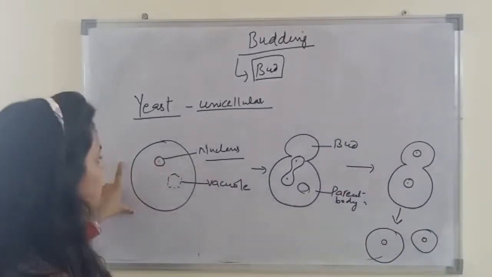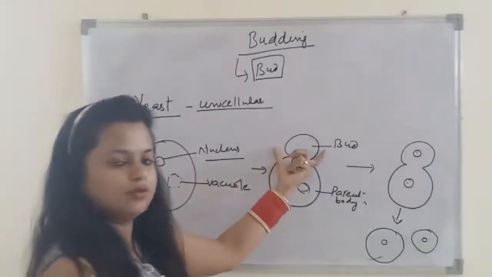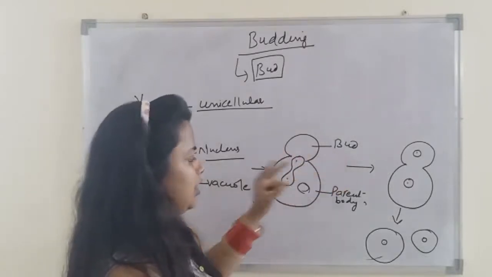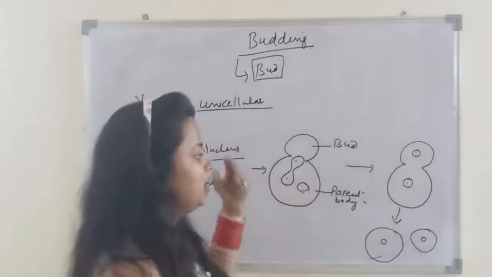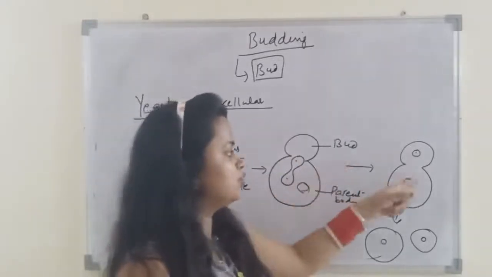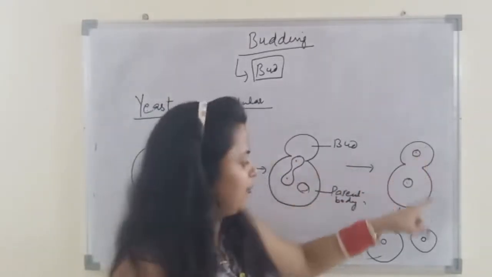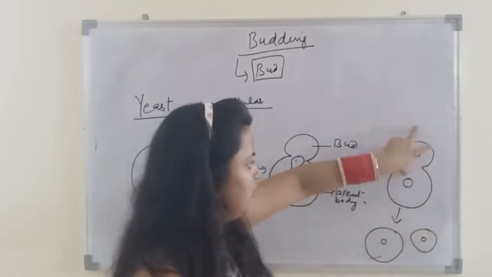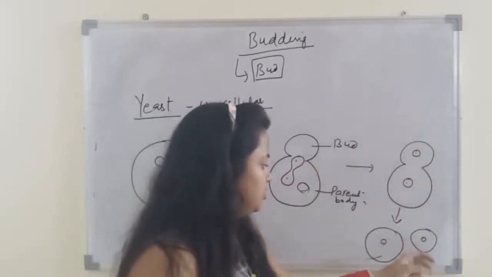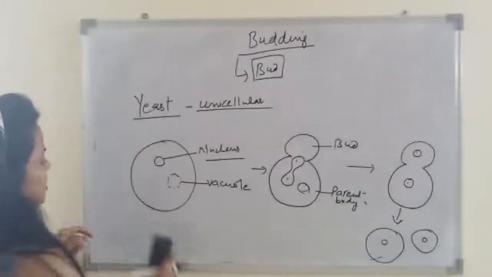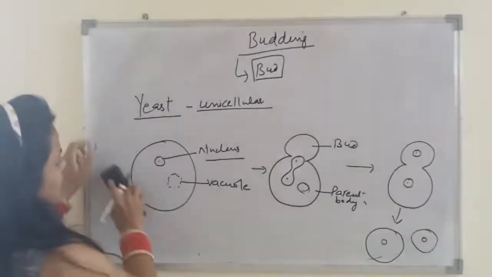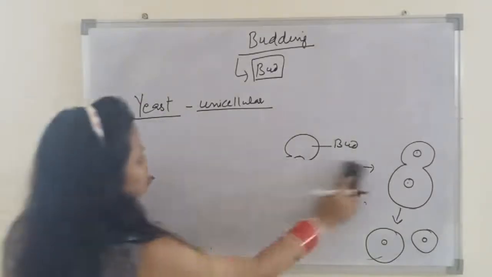In the first step, one small structure known as a bud develops on the body. Then in the second step, the nucleus divides by mitotic division. In the next step, one of the nuclei goes to the developing structure, and finally this developing bud separates from the parent body and develops as an independent structure. So this is the case in yeast, and this process is common to budding.